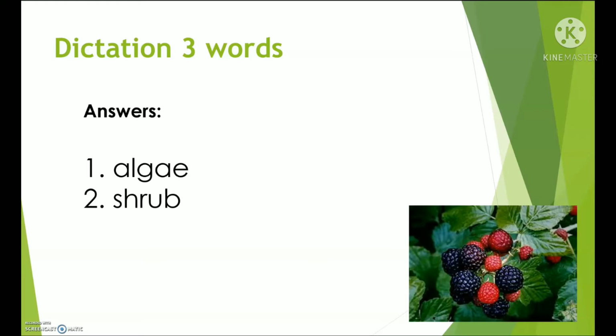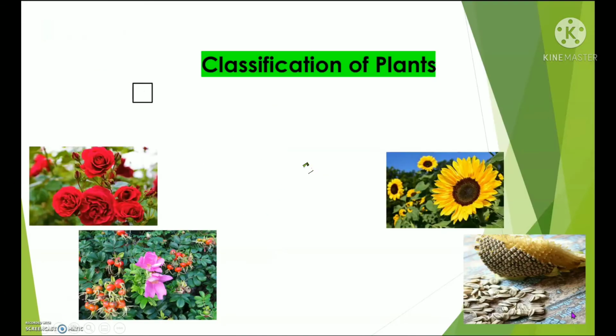Shrub. And number 3. Spores. S-P-O-R-E-S. Spores. Very good.